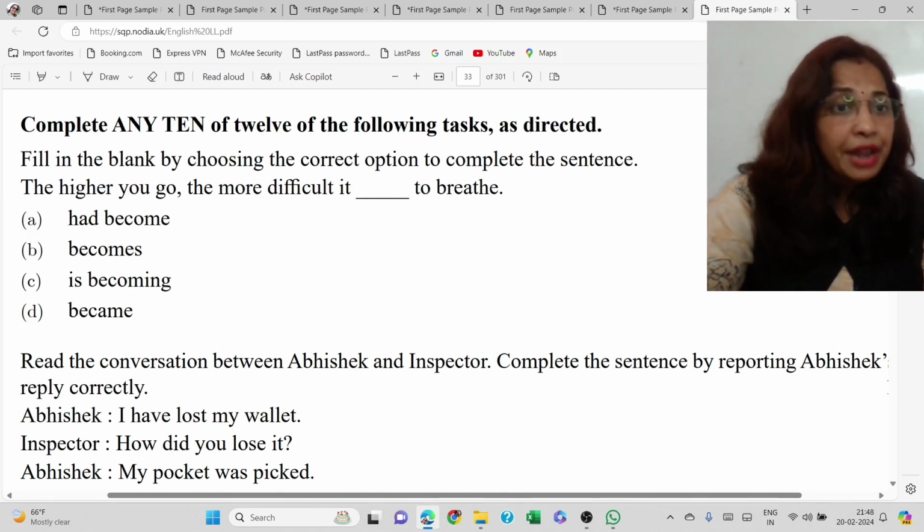Now, the higher you go, the more difficult it becomes. Always remember, more difficult it becomes. So the answer has to be becomes. More difficult it has to be, more difficult it becomes to breathe.